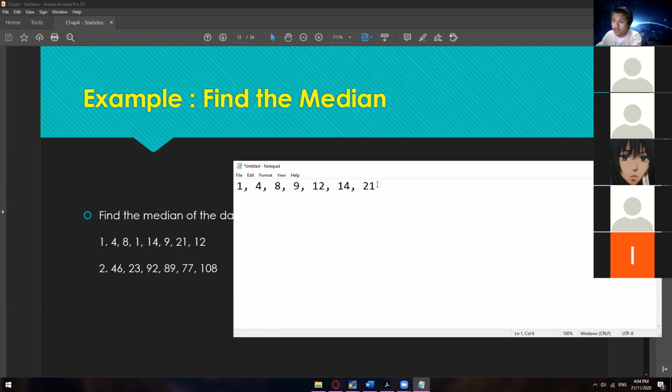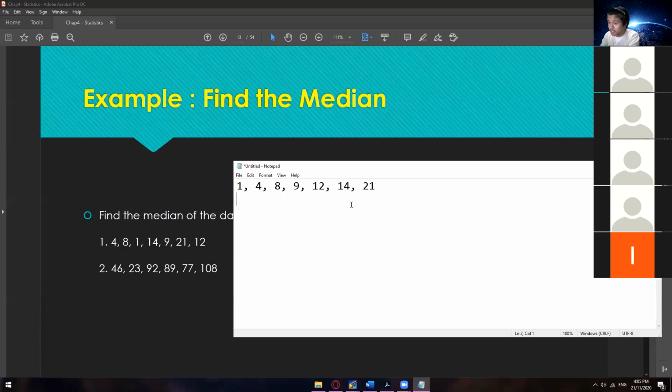So 7 is odd. From here, we could easily pinpoint the middle number. What is the middle number? 9. We have 3 numbers here and 3 numbers here, so the middle one is 9. Very simple when it comes to odd numbers. But how about the second one?